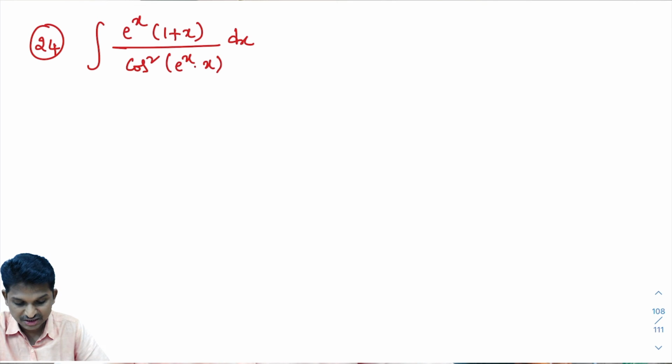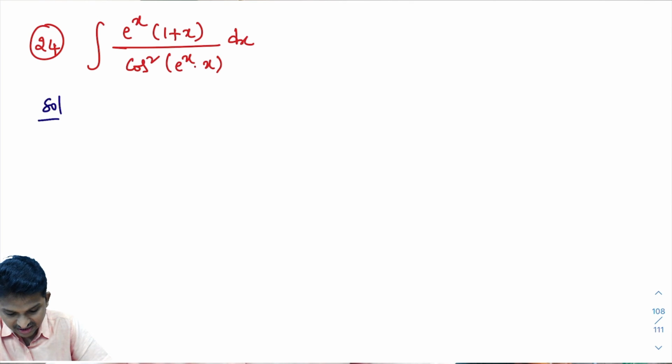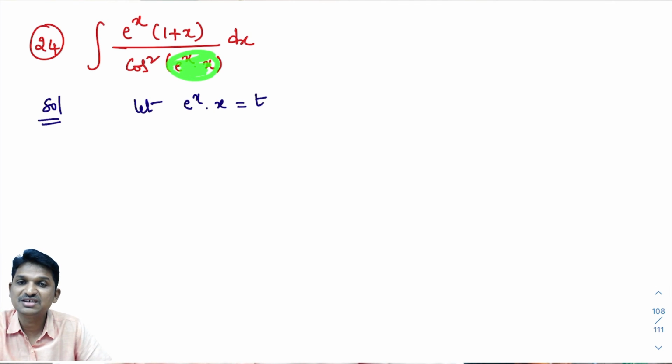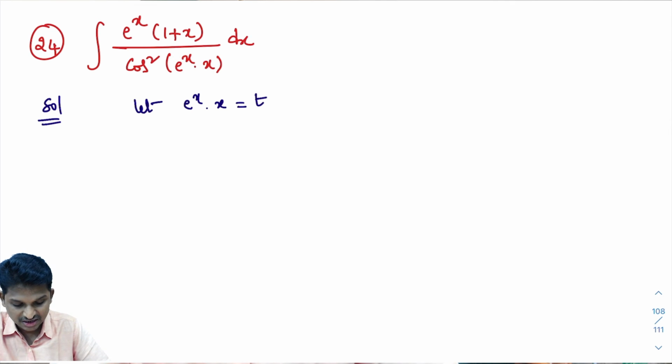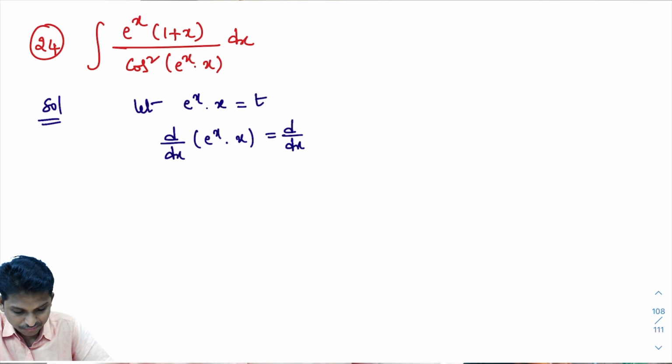What is the substitution method? In the substitution method, we will take something as t. Here e power x into x is there. I'll take it as t. Let e power x into x equal t. In the substitution method, we take some expression as t and then we differentiate it. Now I'll differentiate this with respect to x: d by dx of e power x into x equals d by dx of t.